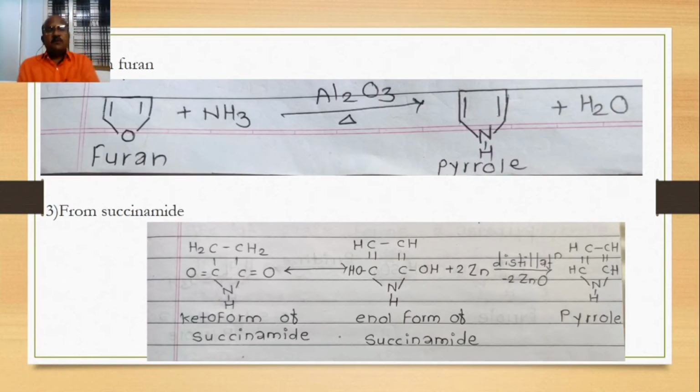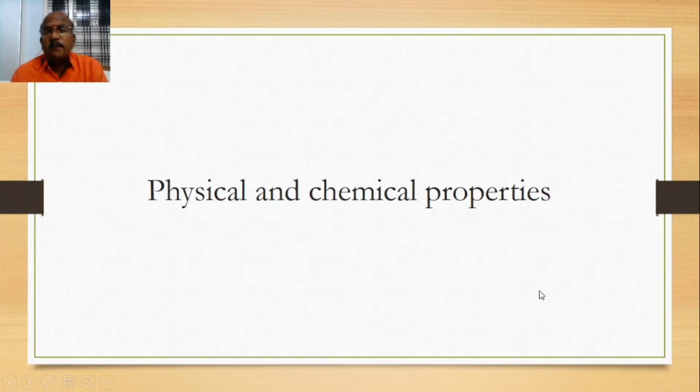Second method, from succinamide. Succinamide has a keto form, which will be converted into the enol form. This enol form of succinamide is heated with zinc and undergoes distillation. Finally, there will be formation of a pyrrole. These are the methods of preparation for the pyrrole.